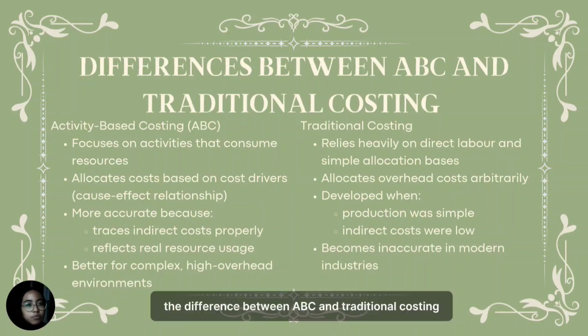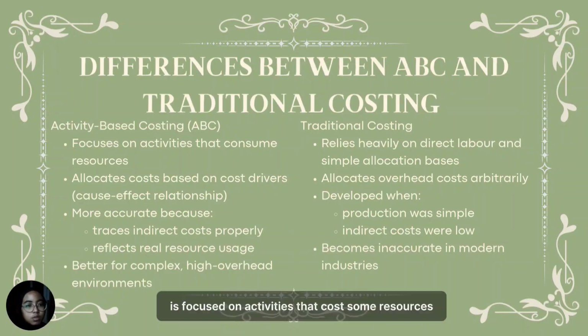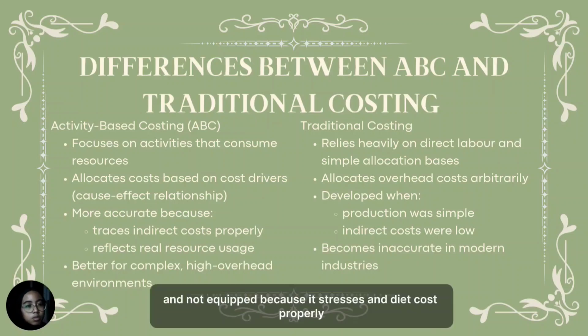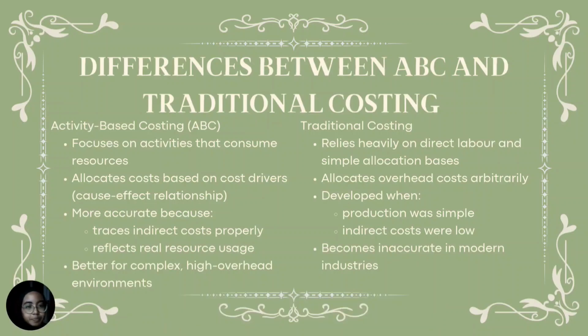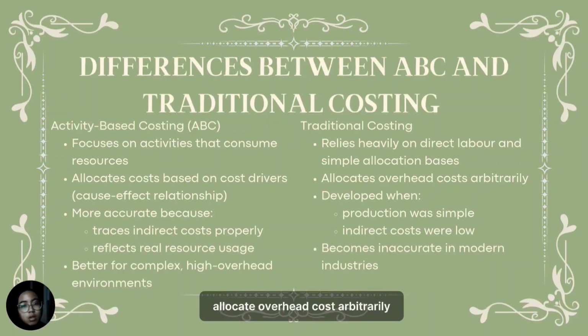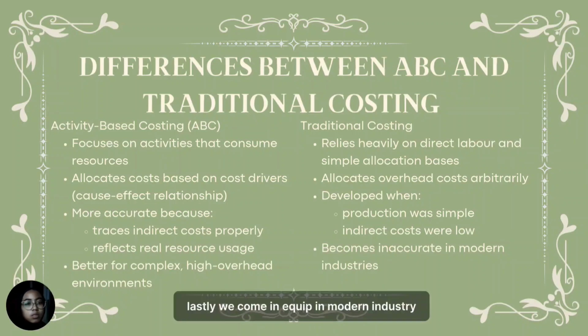The difference between ABC and traditional costing: activity-based costing focuses on activities that consume resources. Second, it allocates cost based on cost drivers, which is a cause-effect relationship, and is more accurate because it traces indirect cost properly and also reflects real resource usage. Lastly, it is better for complex, high-overhead environments. And traditional costing relies heavily on direct labor and simple allocation bases. It allocates overhead costs arbitrarily and was developed when production was simple and indirect costs were low. Lastly, it has become inadequate in modern industry.